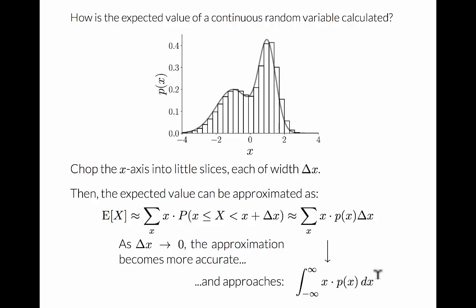Remember that dx represents an infinitesimally small change. That's why it was called dx in the first place, to represent delta x in the limit as delta x goes to 0. So we'll take this to be the formula for the expected value of a continuous random variable. We integrate x times the PDF dx.